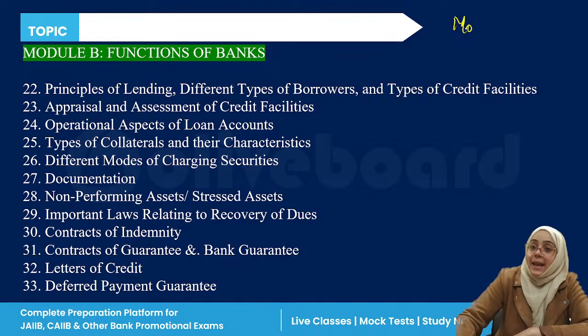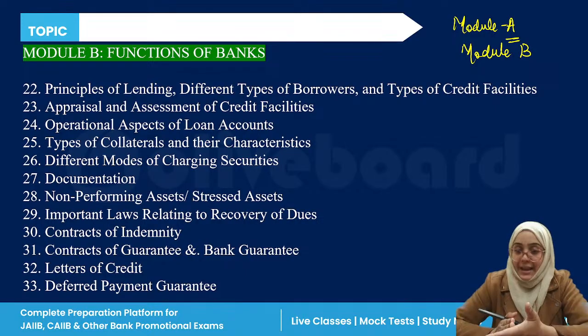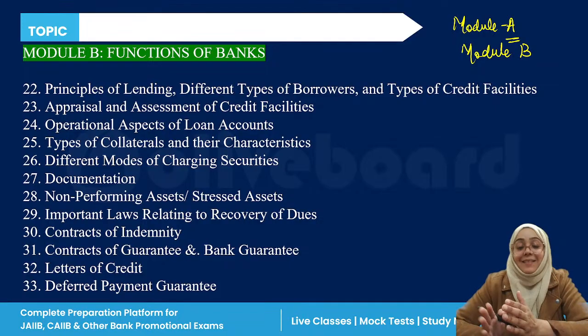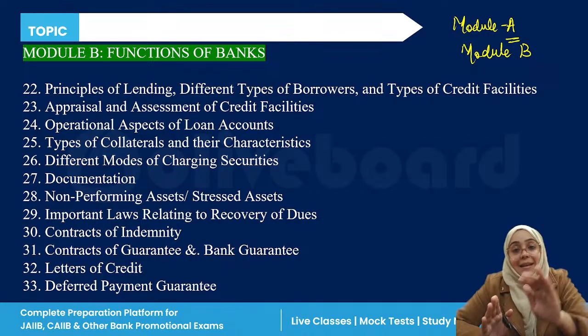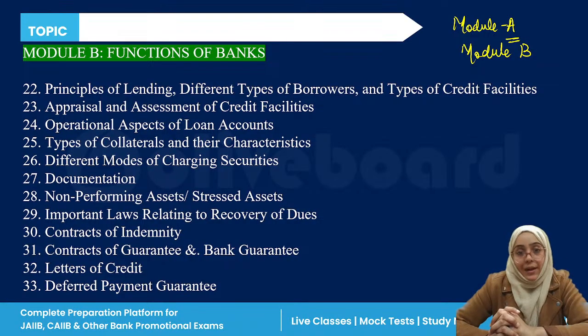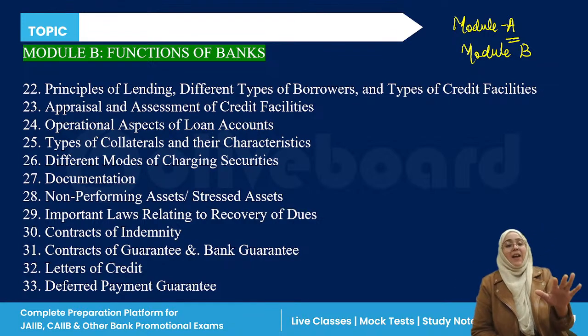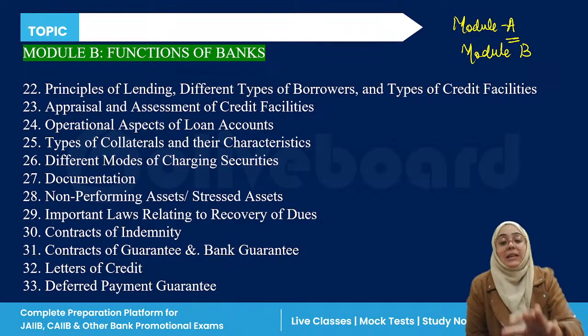And module A and module B are equivalent in terms of weightage. They are equivalent in terms of length. They are equivalent in terms of concept also. In fact, I find module B easier than module A, right? In the last minute, I always told the bankers that you have to choose only one module between module A and B and go for that module in detail.